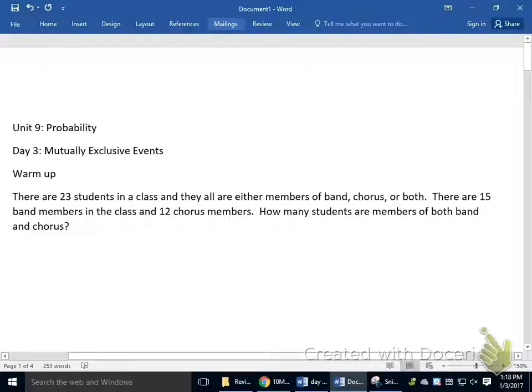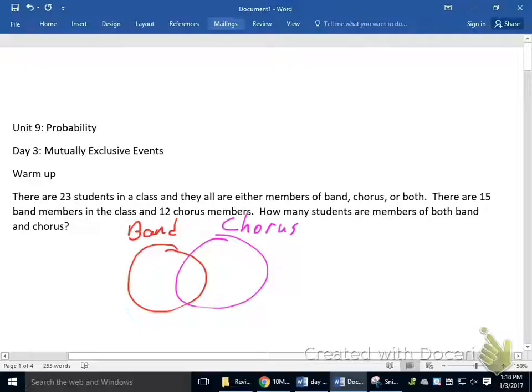If I were to make a Venn diagram, which is how I usually think of doing these things, I'm going to make the red over here the band and the purple the chorus. It says 15 band members and 12 chorus members, and I only have 23 altogether.